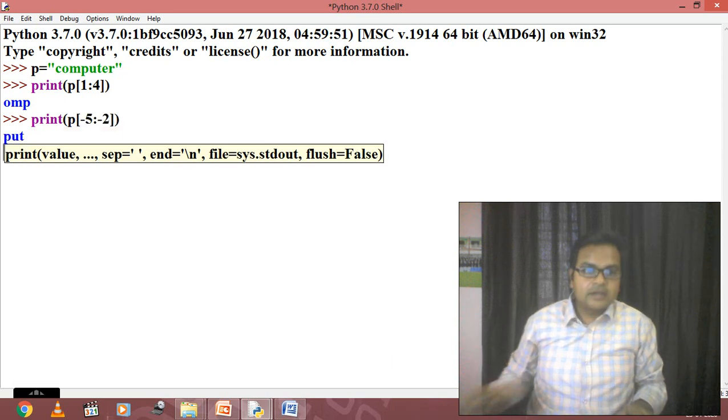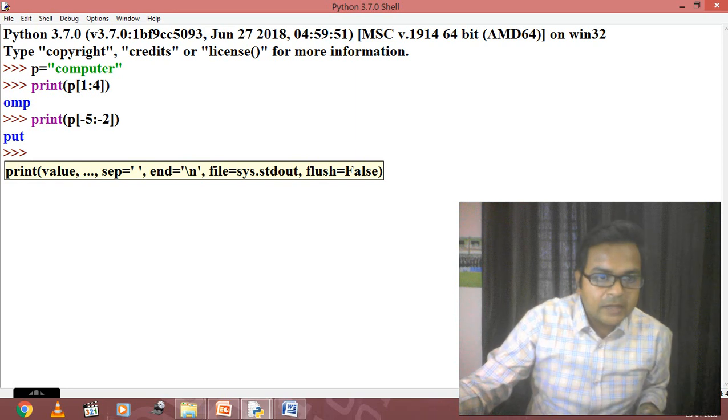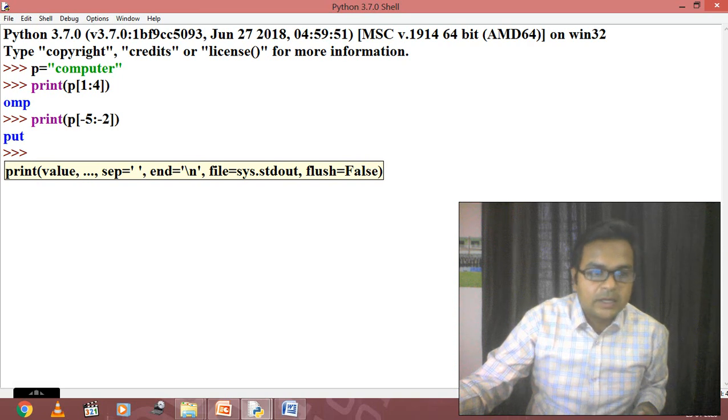So now here is the answer on the screen. PUT. Now why PUT is coming? -1, -2, -3, -4, -5. -5 is P. Then -4 is U. Then -3 is T. So that's why -2 minus 1 होता है -3. That means PUT will be displayed.